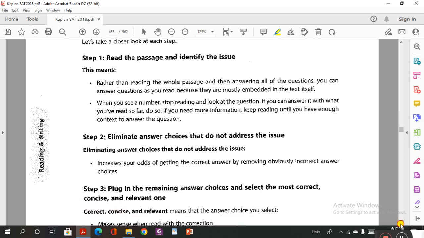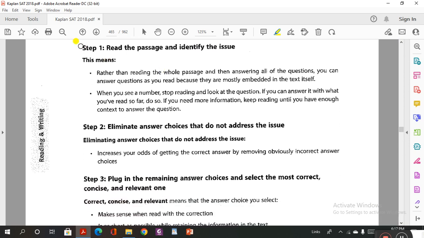So let's go to step number 1. Step 1, as we said before: read the passage and identify the issue. You have to understand exactly what's going on in the passage. This is most needed for reading.